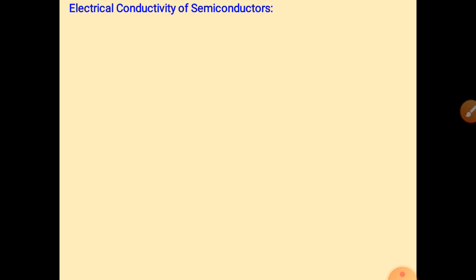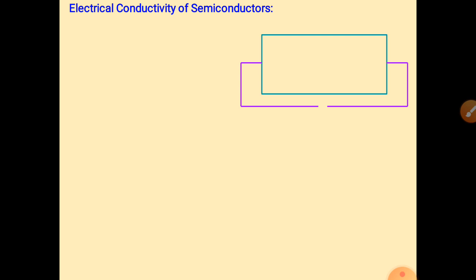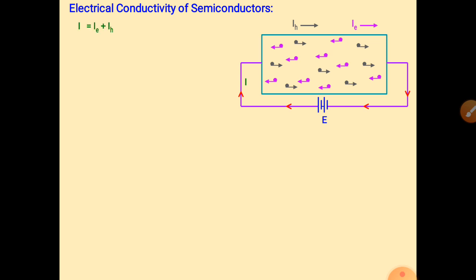So that's the distinction. Now the electrical conductivity of a semiconductor. See here, we are just talking about circuits. So in this semiconductor, we have IH and IE. IH means current because of holes, and IE means current because of electrons. So here we have two types of currents, because of electrons and because of holes.